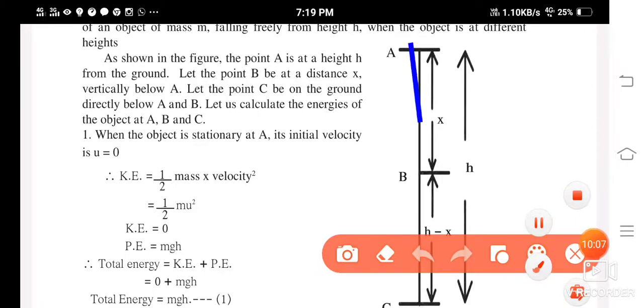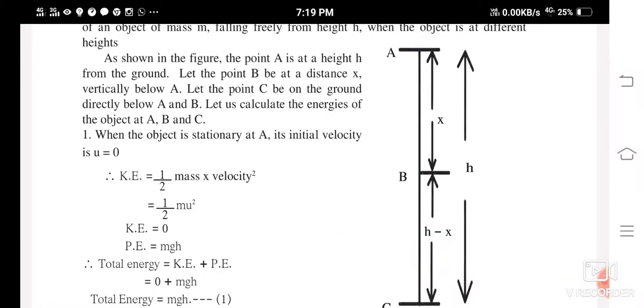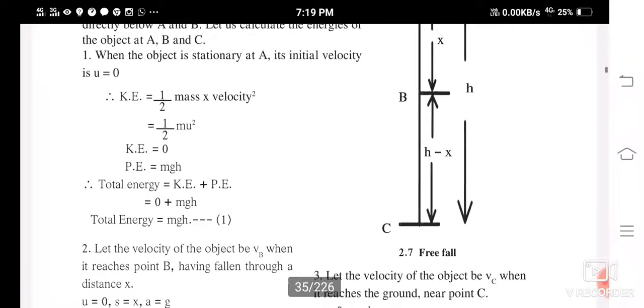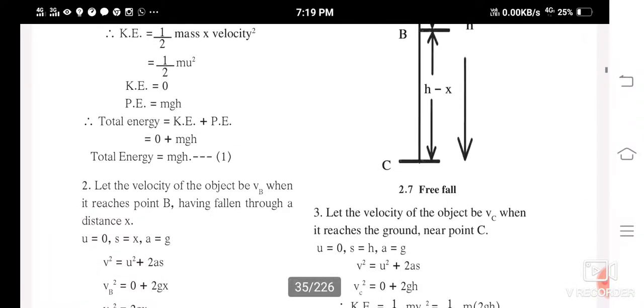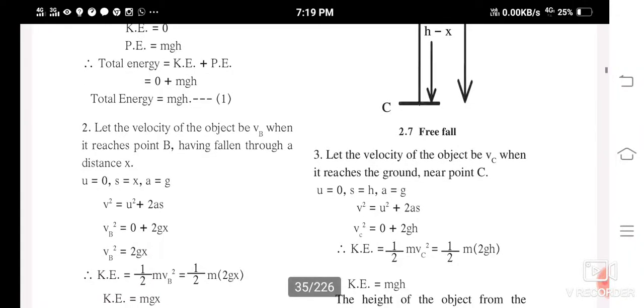See, this height which is there, from here to here, it is x, right? And here g is gravitation. Due to gravitational force, it's coming down, isn't it? So, v square is equal to u square plus 2as.